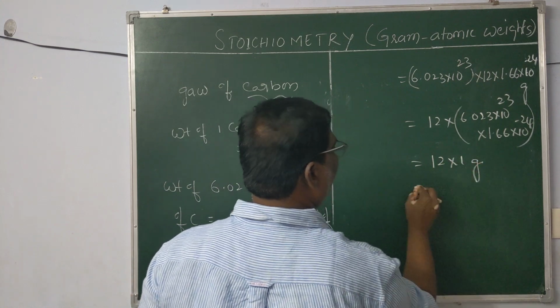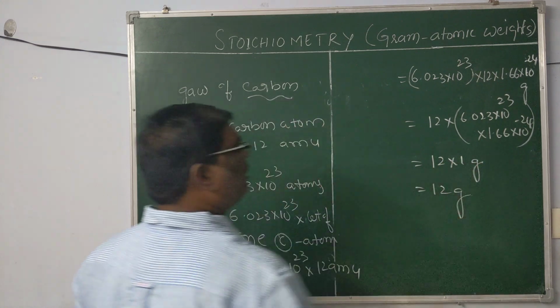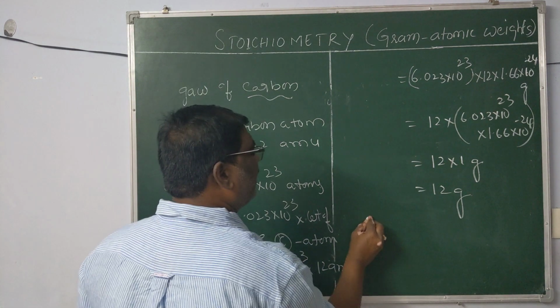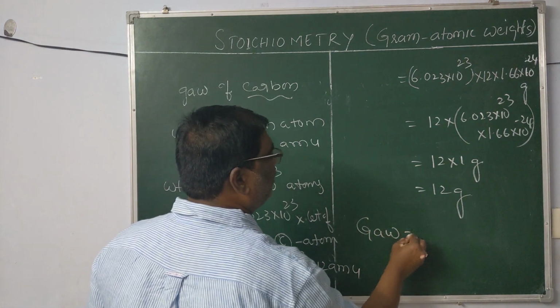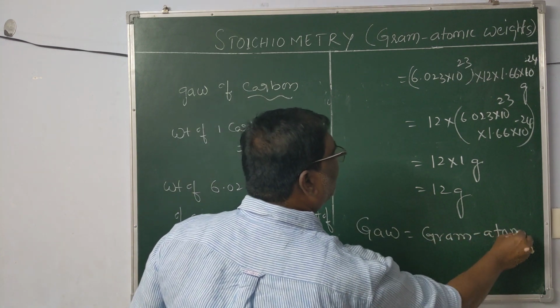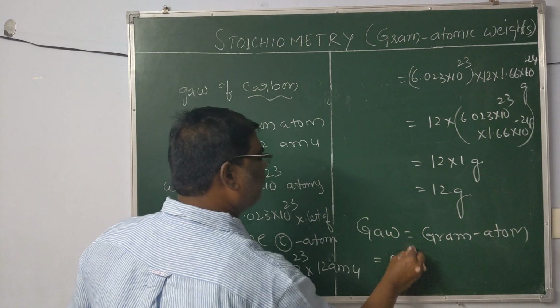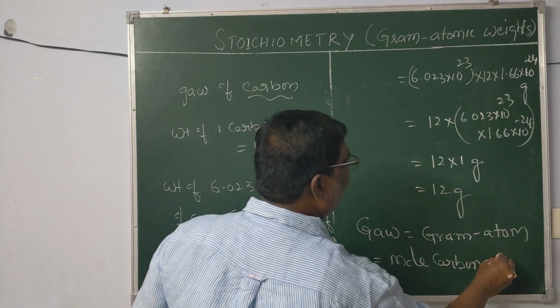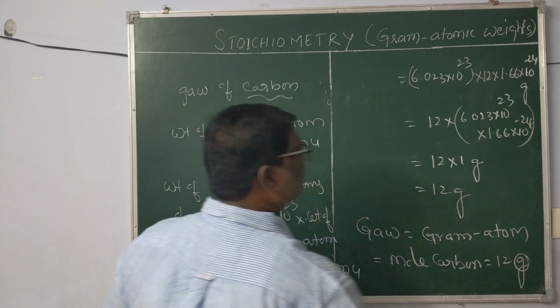So thus we are getting 12 grams. This is the gram atomic weight, also known as gram atom, or 1 mole. Carbon is equal to how many grams? 12 grams.